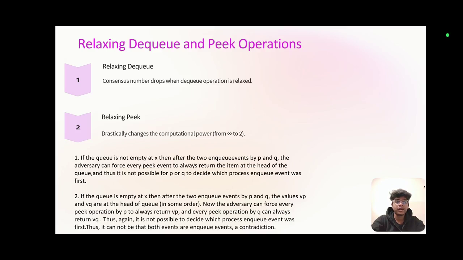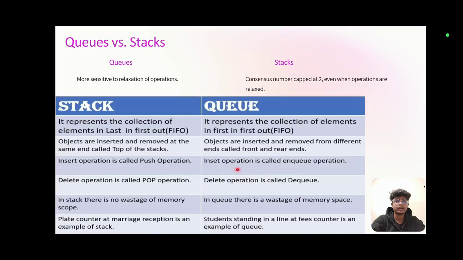If the queue is not empty at X, then after the two NQ events by P and Q, the adversary can force every peek event to always return the same value. Relaxing DQ: here the consensus number drops when the DQ operation is relaxed. Relaxing peek drastically changes the computational power from infinity to 2. In relaxing peek, it is not possible to decide which process's NQ event was first. Thus, it cannot be that both events are NQ events, a contradiction.